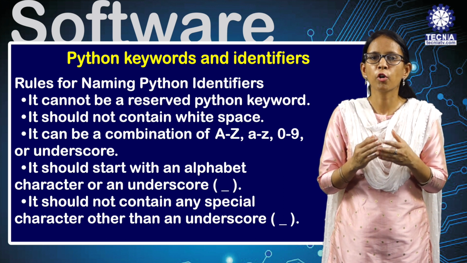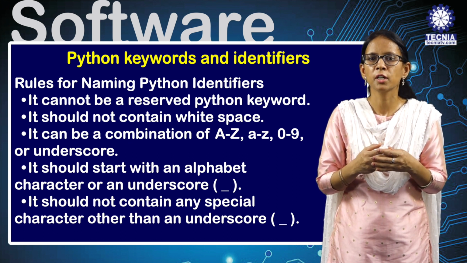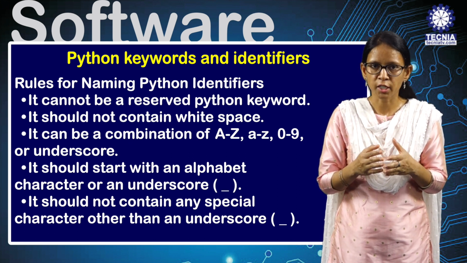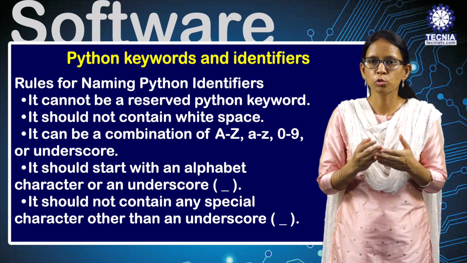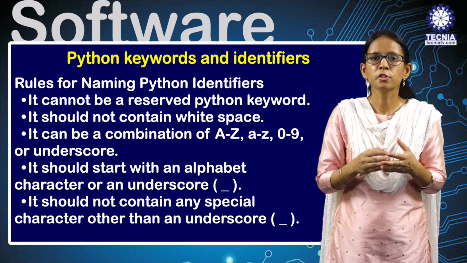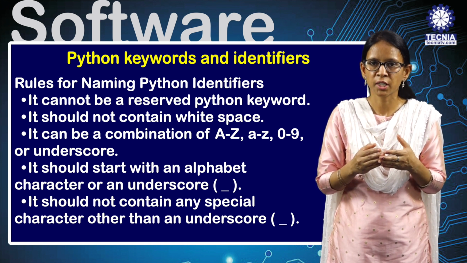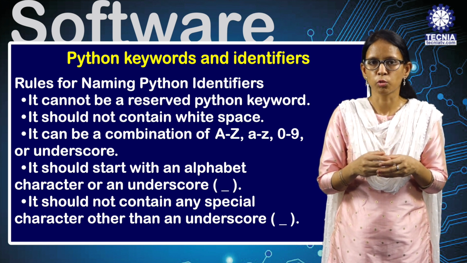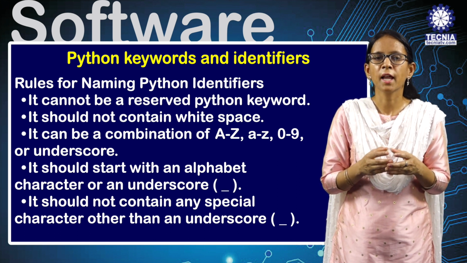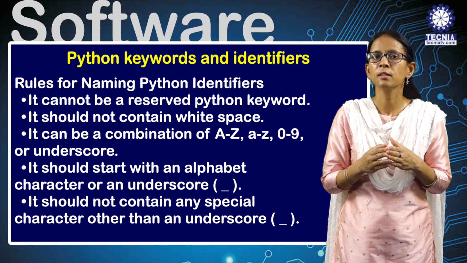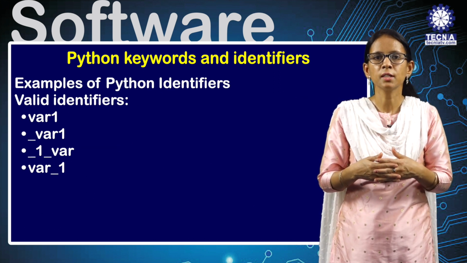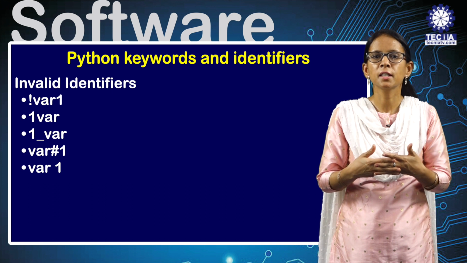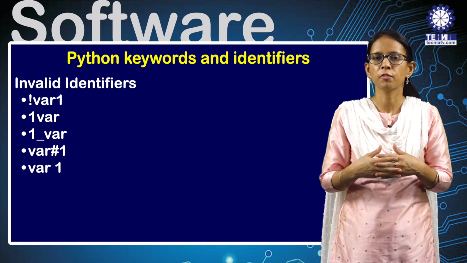Rules for naming Python identifiers. It cannot be a reserved Python keyword. It should not contain white spaces. It can be a combination of A to Z, 0 to 9 and underscore. It should start with an alphabet character or an underscore. It should not contain any special character other than an underscore. These are the examples of Python identifiers, valid identifiers and invalid identifiers.